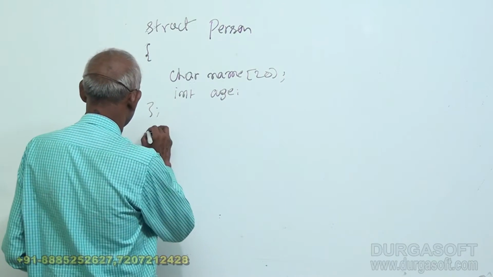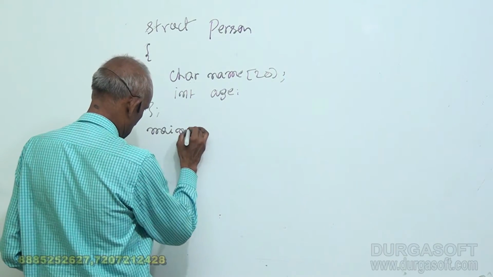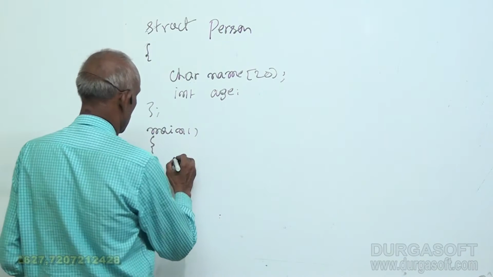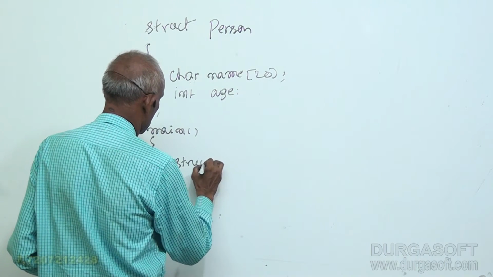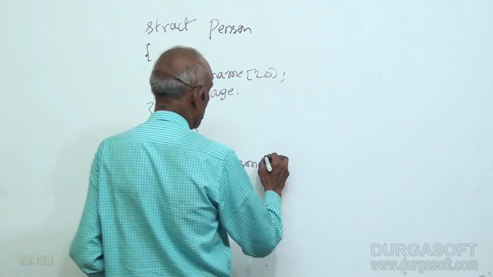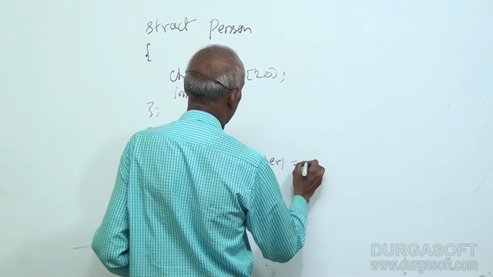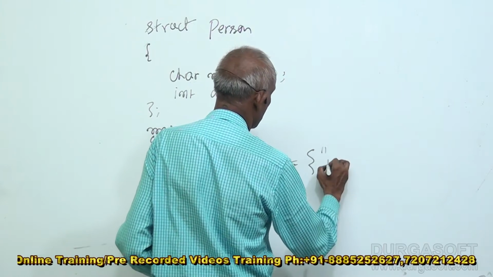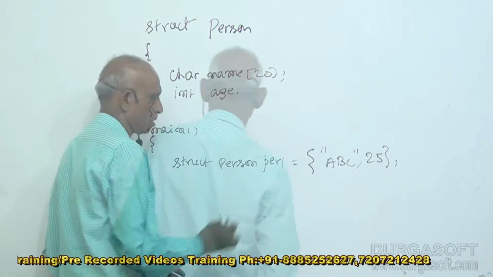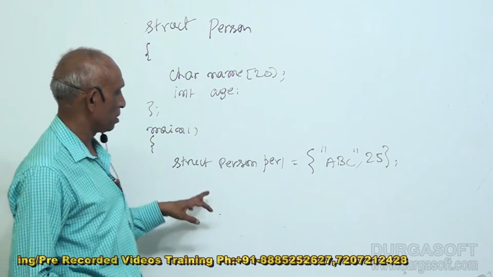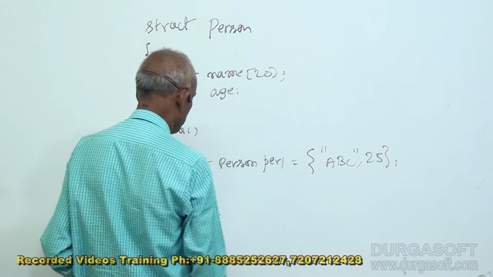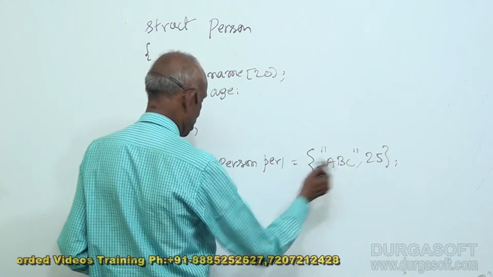Now how do I use it? In main, I can simply say struct person PR1. You can initialize the values, name A, B, C, age 25. This is a structure variable PR1, with values initialized to A, B, C and 25.